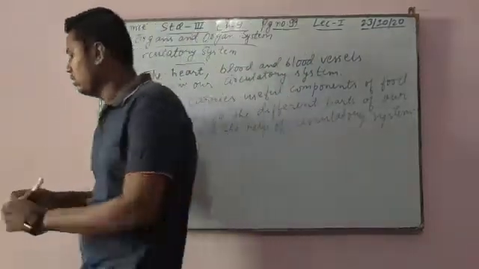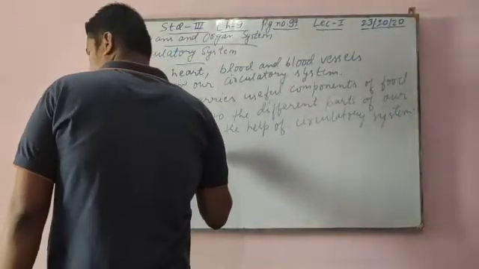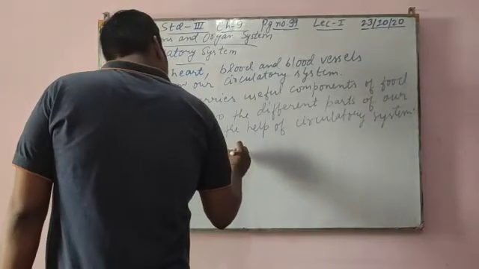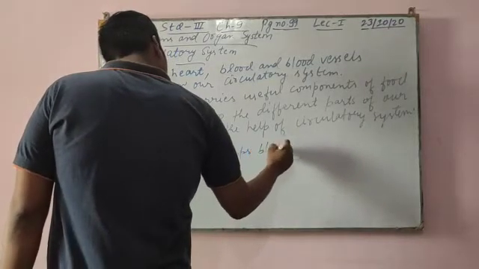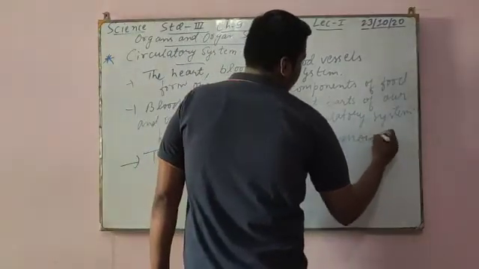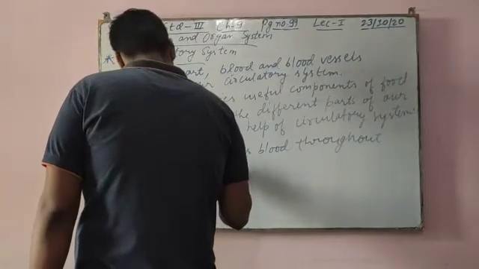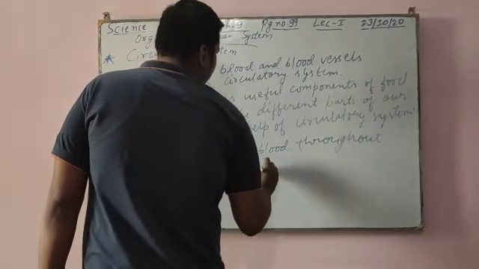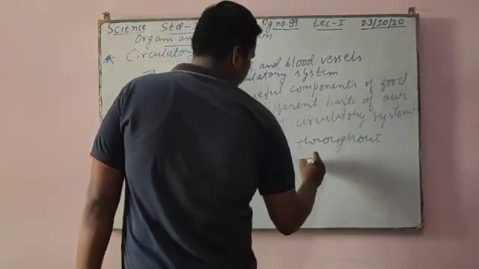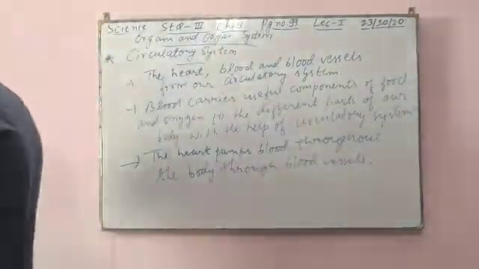I am just showing the picture also. The heart pumps blood throughout the body through blood vessels. You can see the picture now.